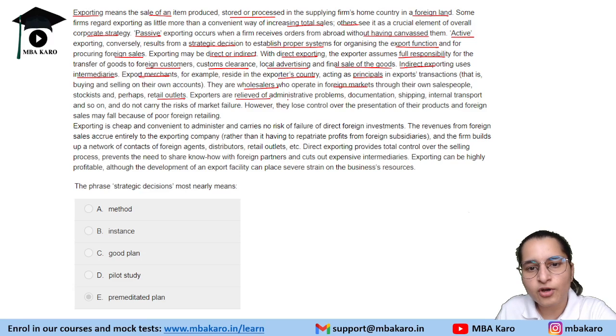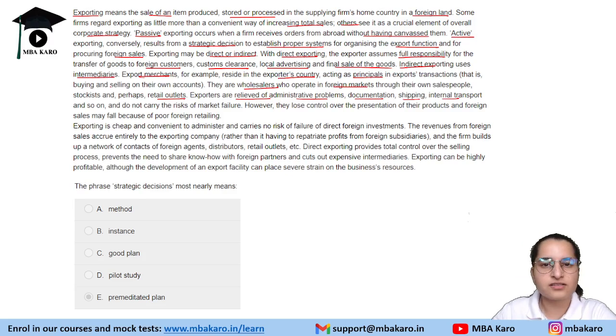Exporters are relieved of administrative problems because the export merchant is taking care of stockists, retail outlets, advertising, the foreign market, all the things. So the exporter is relieved of administrative problems, documentation, shipping or internal transport and so on.